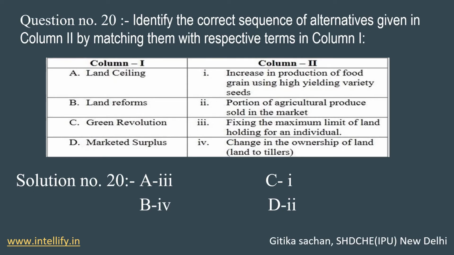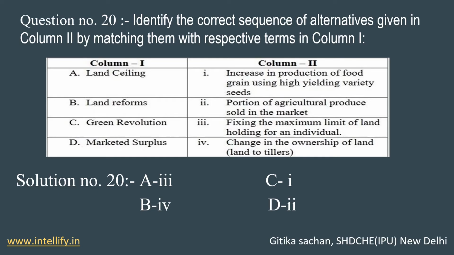Now come to point B, land reform. What is land reform? Land reform is a change in the ownership of land, which is land to the tiller. The owner gives the land to the tiller to cultivate some crop or the other thing. Okay, that is known as land reform. Now come to option C, green revolution.